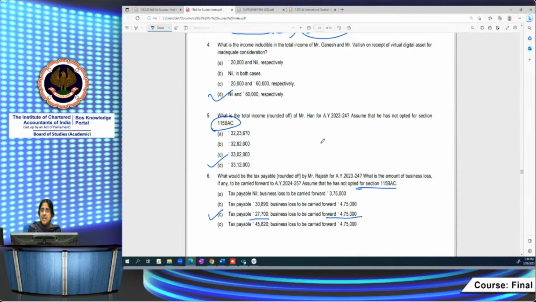Please keep in mind the manner of preparation which we had suggested to you: your time management, the section-wise weightages, and the important supplementary study paper reading. Reading the judicial update is very important. Along with that, work out all the latest MCQs and case scenarios which we've web hosted at the BoS Knowledge Portal. Please take all these things into consideration, and wishing you all the very best for your examinations. All the best.